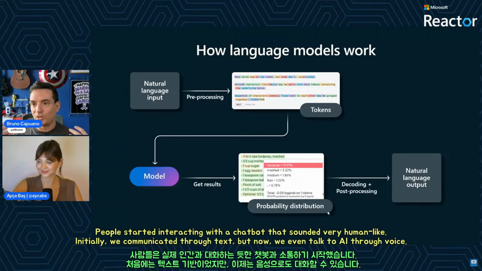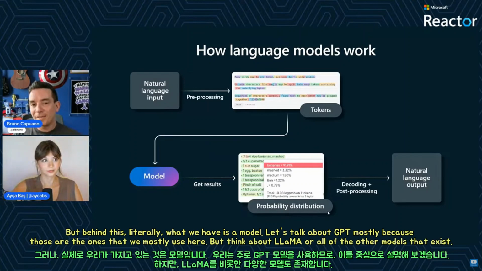People started to interact with a chat that really sounds human. You started to talk, text first, now you are talking, but to text with the chat and really have cool answers, and it has the feeling that it's really, really good. But behind this, literally what we have is this. We have a model. Let's talk about GPT mostly, because those are the ones that we mostly use here, but think about the Llama model or all of the models that we have.